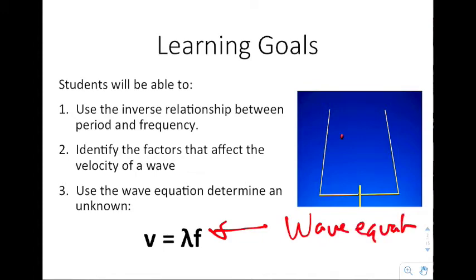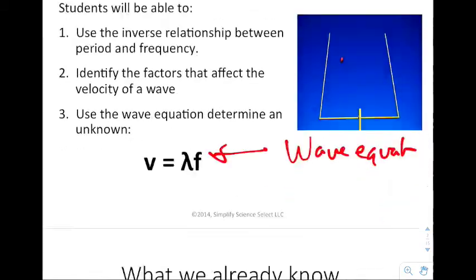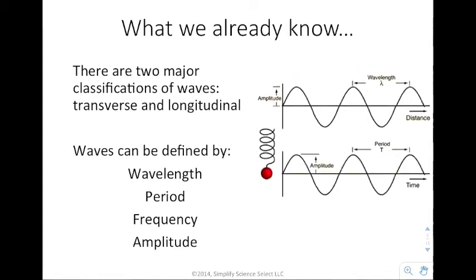What we wanted to know is that there is an inverse relationship between period and frequency. We want to identify the factors that affect the velocity of a wave, and we want to use that particular equation. So here's what we already know.